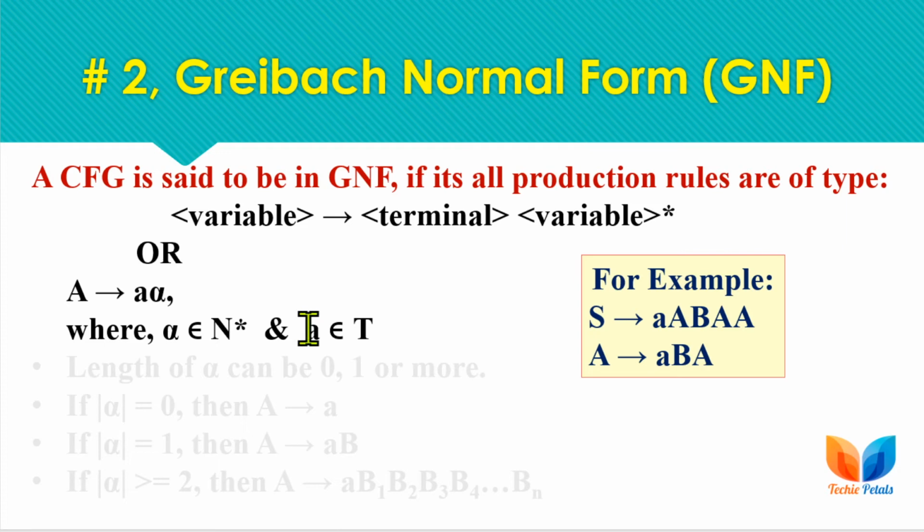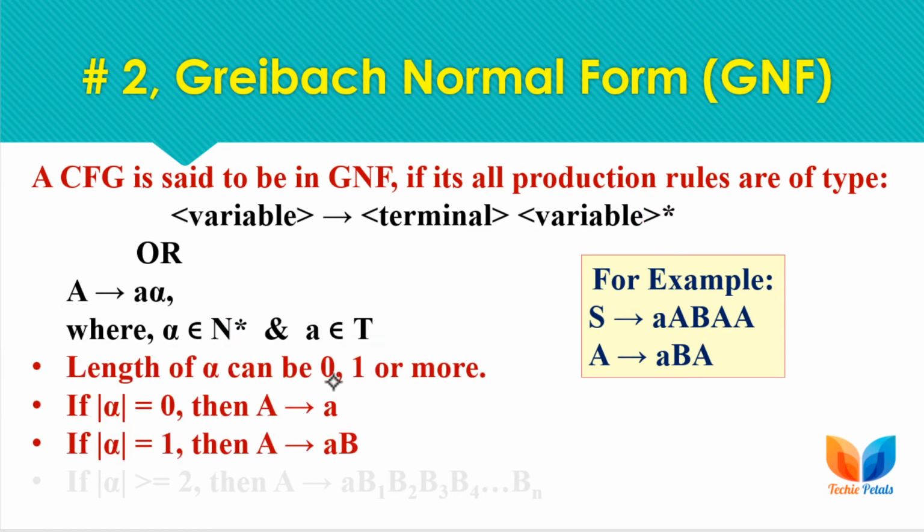Or we can also describe this format as A deriving a alpha. Here A is a variable and lowercase a is a terminal, and alpha is a string of non-terminals. As we have a star, this string can be null. So either we can derive only a terminal or a terminal followed by a string of non-terminals. If alpha is null, meaning the length of alpha is 0, then we can derive a terminal only. So the length of alpha can be 0, 1 or more.